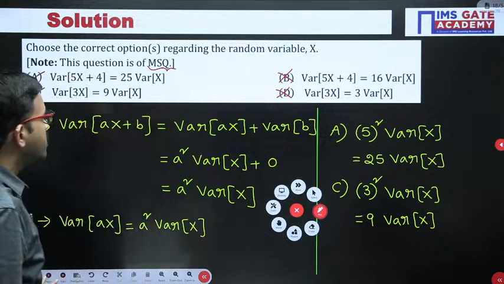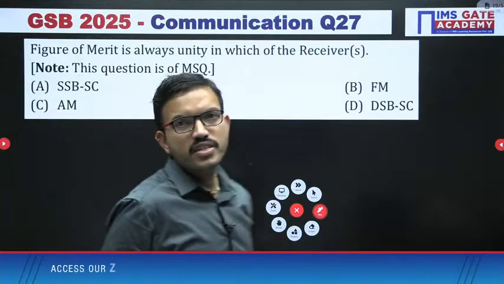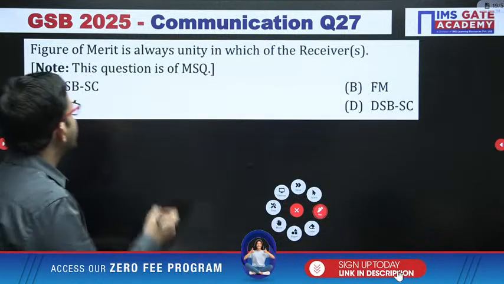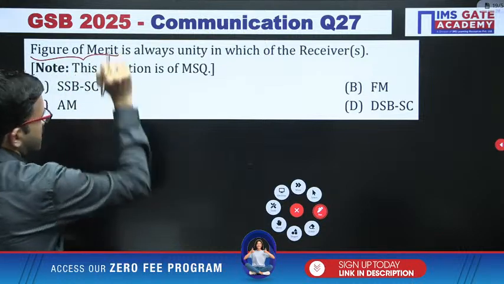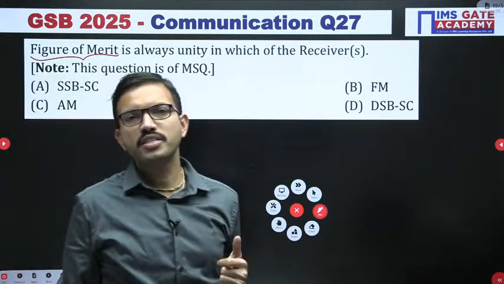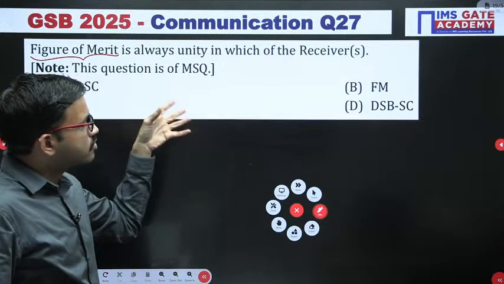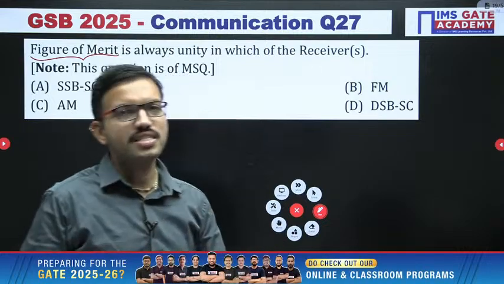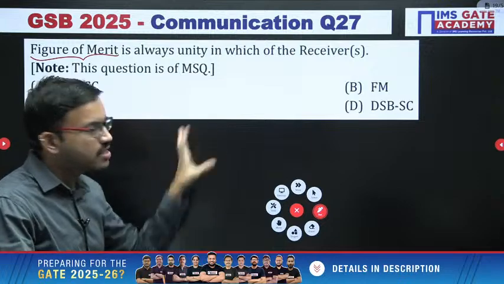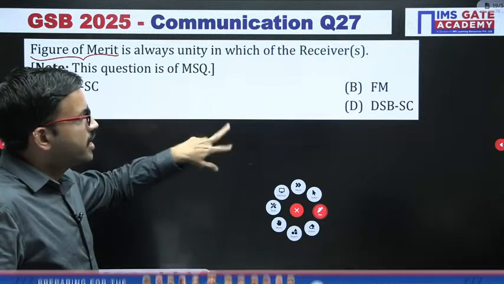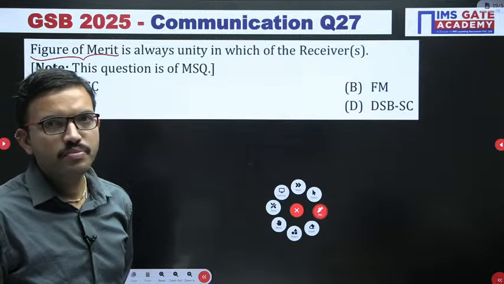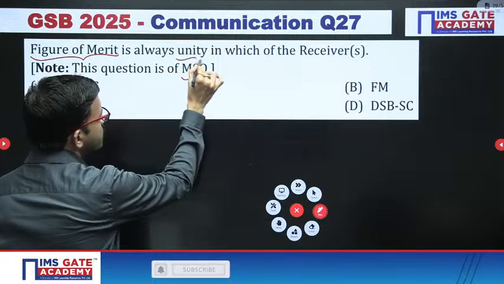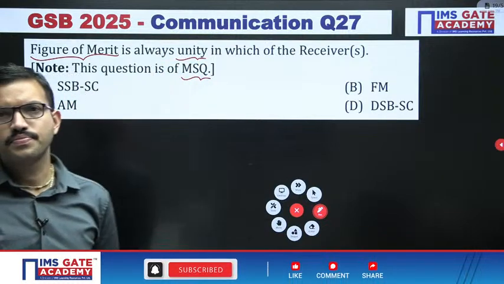Right. Next question. I hope all of you can answer this question. You might have studied figure of merit with respect to AM and FM receivers. Even though this concept belongs to the previous chapter, the third chapter, in order to solve questions based on figure of merit, the noise analysis part is a prerequisite, because here we are discussing SNR calculation. That is the reason I have kept this question in the fourth chapter. But concept wise, it belongs to the third chapter, AM and FM receivers. Figure of merit should be unity in which receivers.